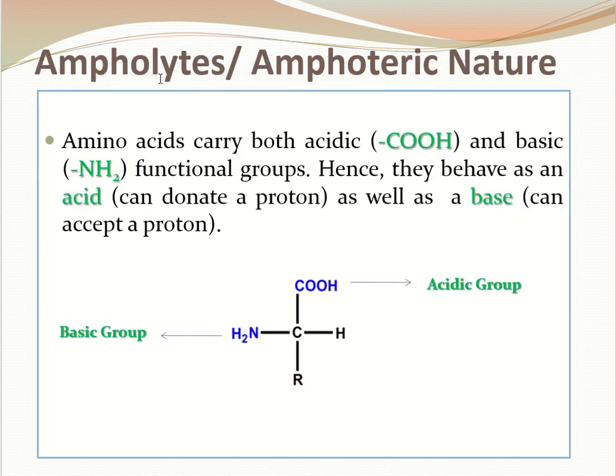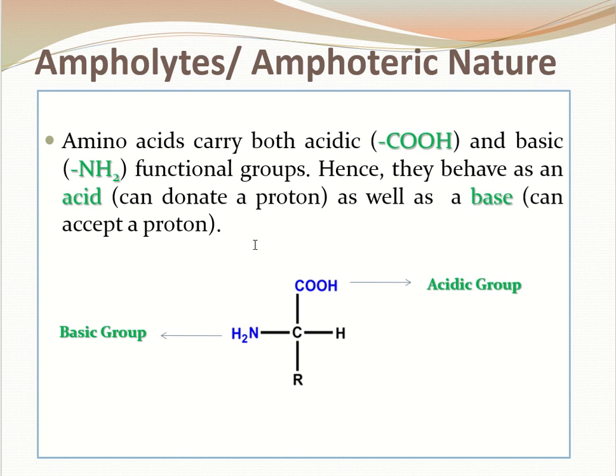Now amino acids are considered as ampholytes, or they are amphoteric in nature. What does amphoteric mean? Amphoteric means that at a time a molecule can possess two types of properties. Here amino acids also, since they carry an acidic group and a basic group, can behave as an acid as well as a base.